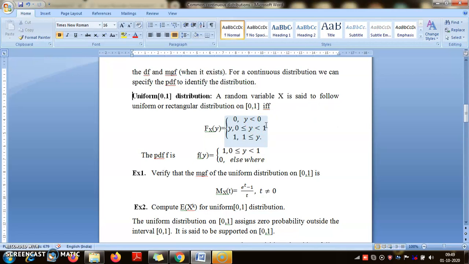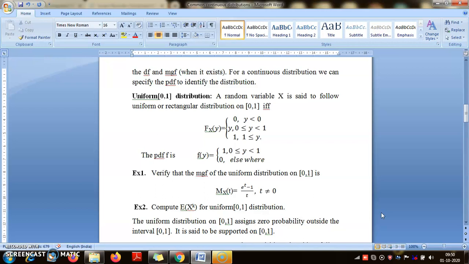So you can imagine this curve. Now obviously you get this function by integrating the density function, which is 1 on the interval 0 to 1 and 0 elsewhere. If I have strictly less than, you could also write less than or equal to, it doesn't matter, because the Riemann integral value does not depend on the value of the function at one point. So it is the integral from 0 to 1, and whether it is a closed interval or open interval doesn't matter.